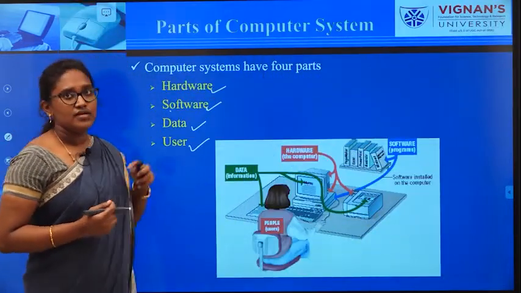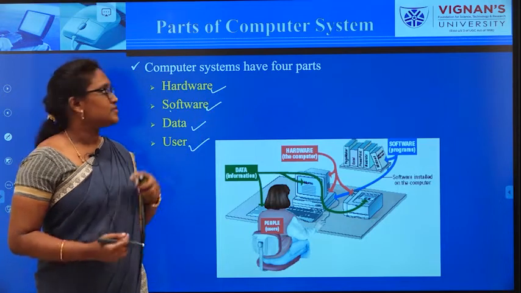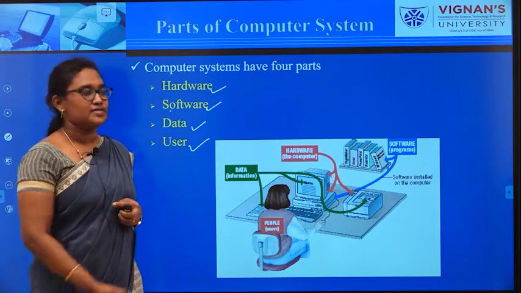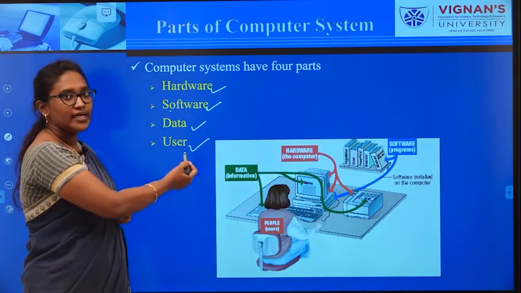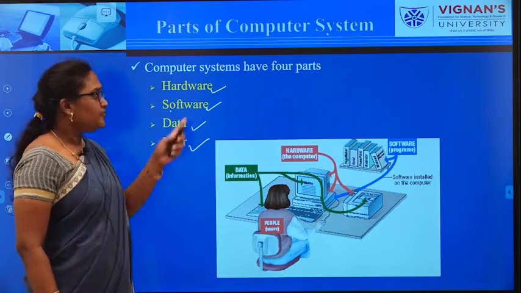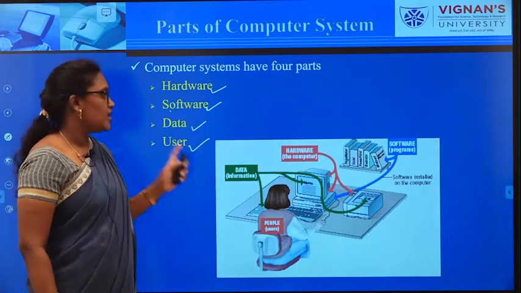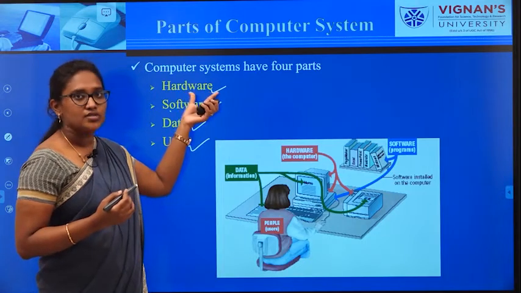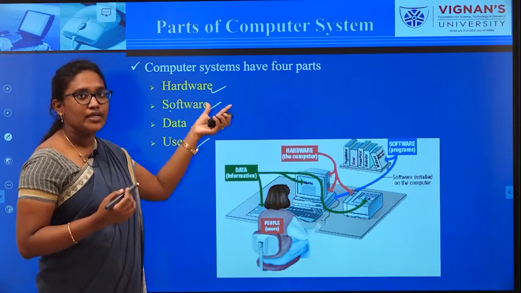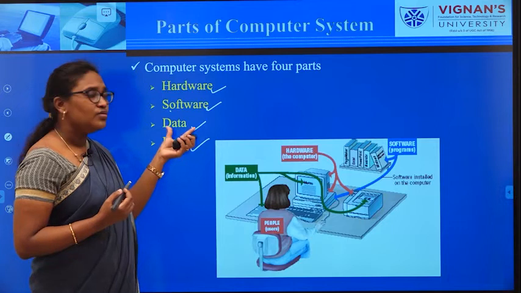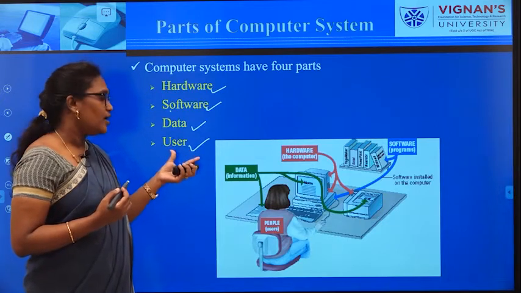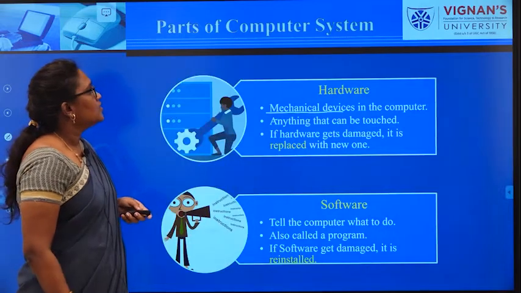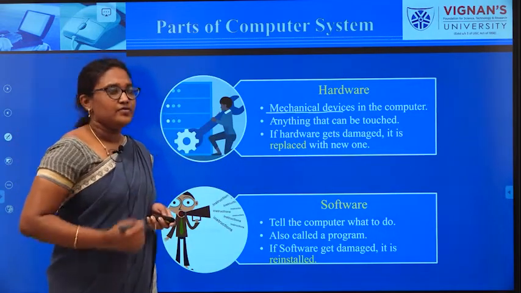The basic thing in the parts of a computer system is that a computer system consists of four parts: hardware, software, data and user. If you are very much familiar with these terminologies, you will understand what all is included under hardware, what all is included under software, and what exactly is data and what exactly is user. So, we will see one by one.